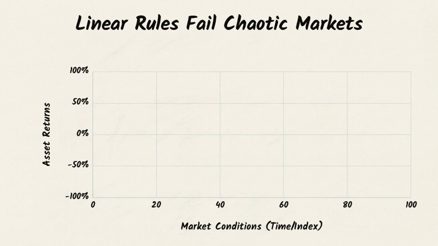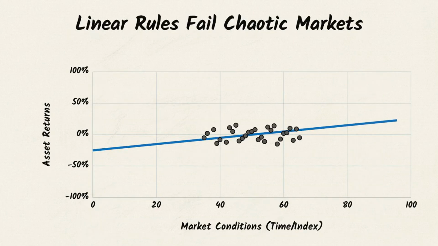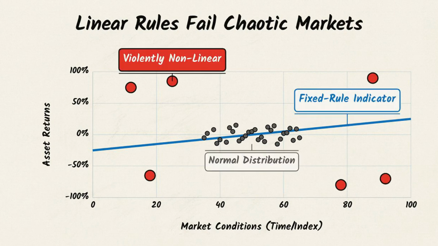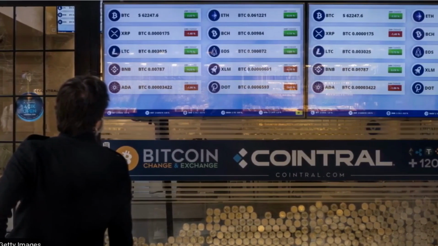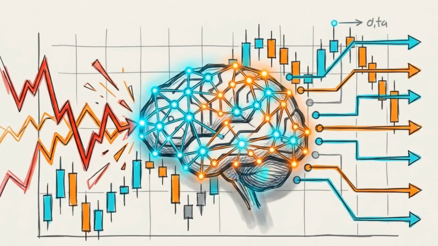This creates a structural conflict. Simple, fixed-rule indicators are attempting to capture consistent alpha in an environment that is violently nonlinear. The failure of these traditional models does not stem from a lack of historical data. The failure is a lack of mathematical adaptability. To survive a fat-tailed market, the trading architecture itself must learn and adjust.